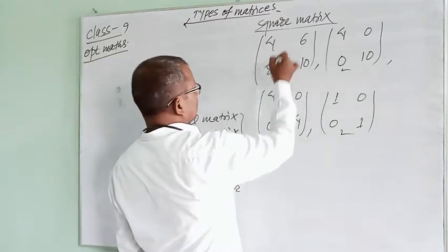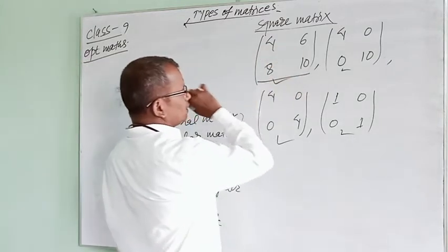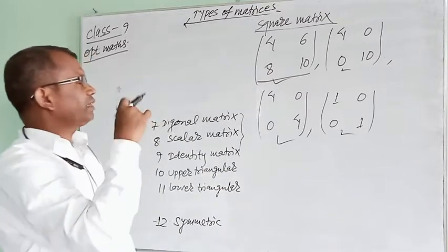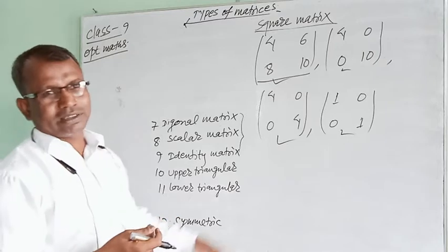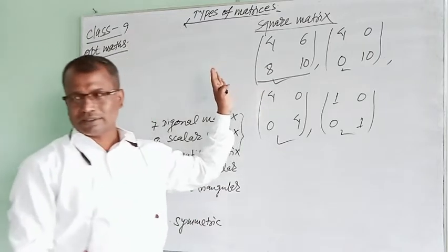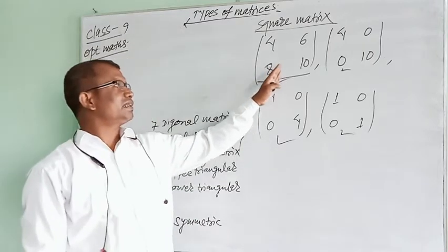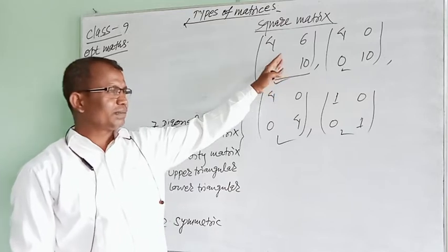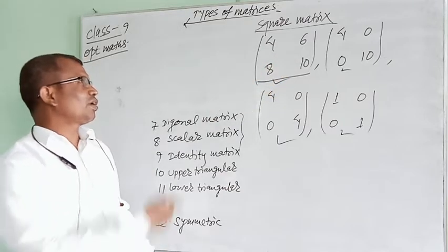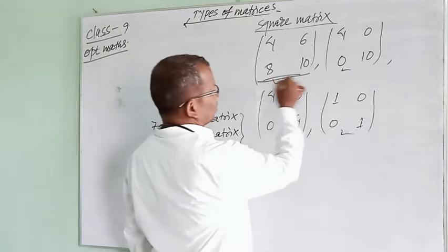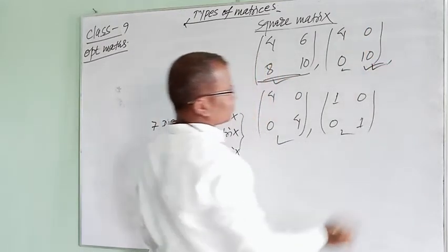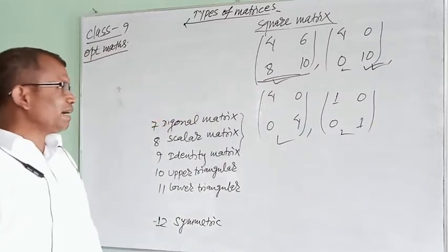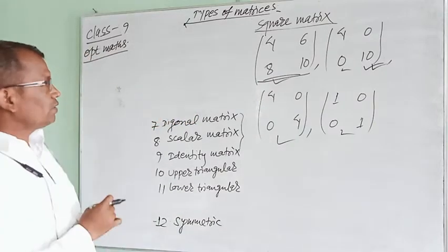In this one, we cannot find any differentiating character. It is just a square matrix. Nothing differentiating is in this, meaning we cannot distinguish it into other types. It is just a square matrix. But in a square matrix, there are 2 kinds